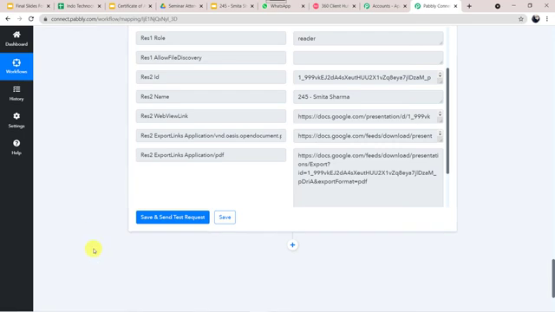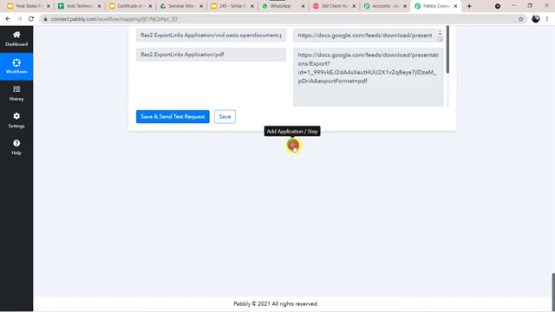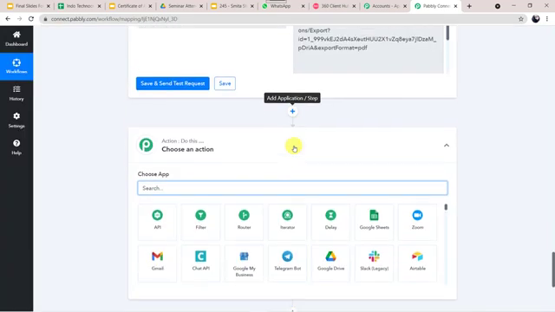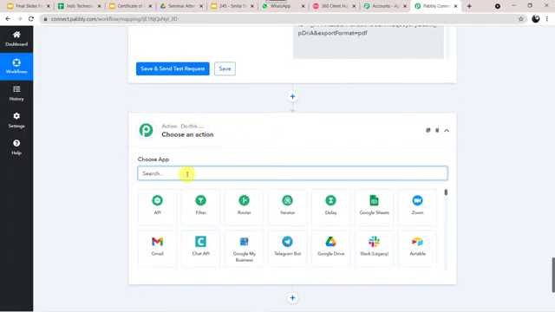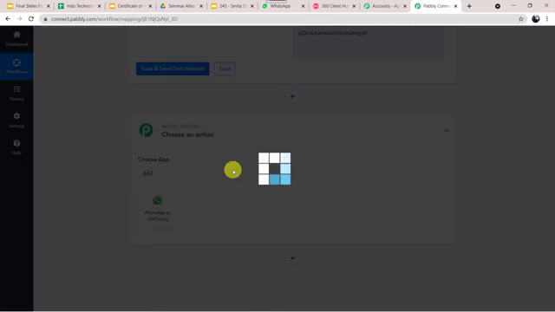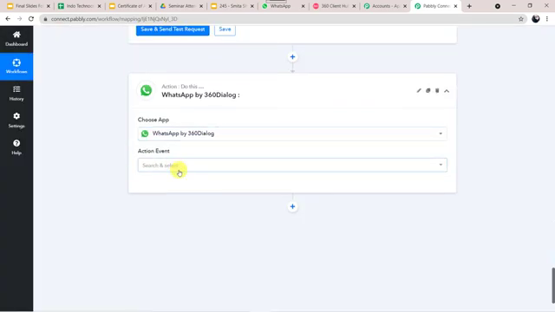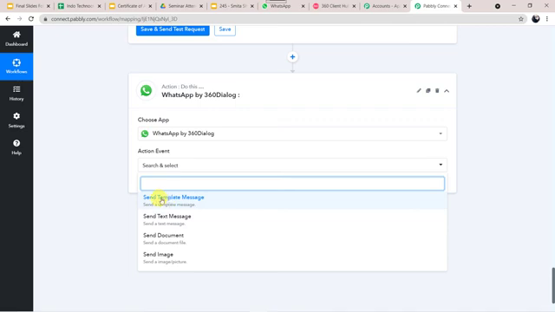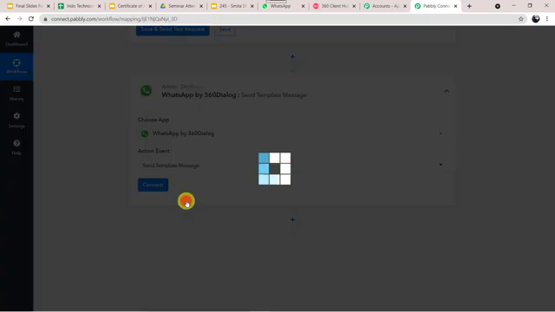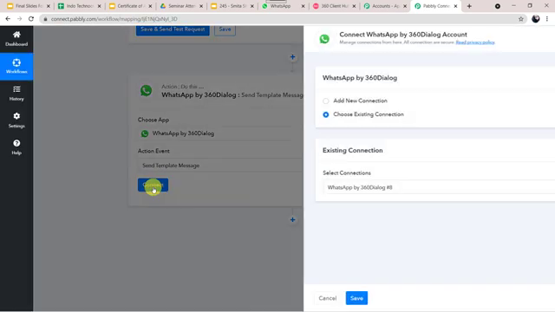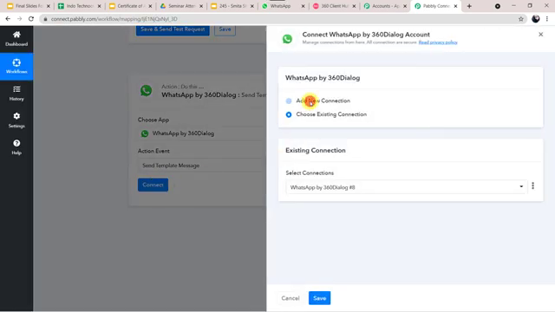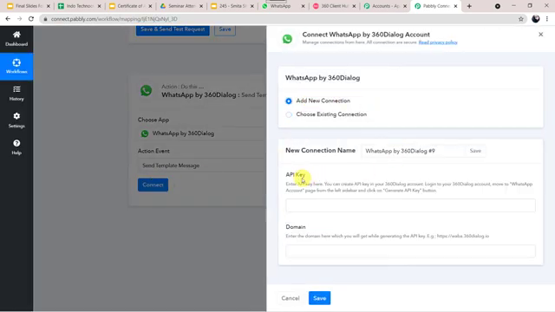So let's again click on this Add Application step. Here in the action window, let us select the application name as 360 Dialog. Here in the action event, we have to select Send Template Message. Now let's click on connect. Here again we have to click on add new connection. Here it is asking for the API key and domain name. Okay, so let us read the instructions.